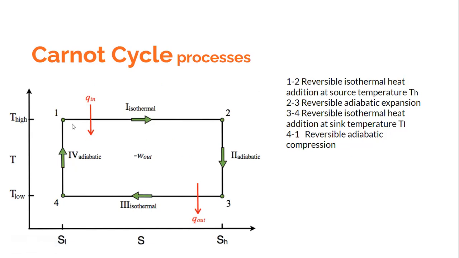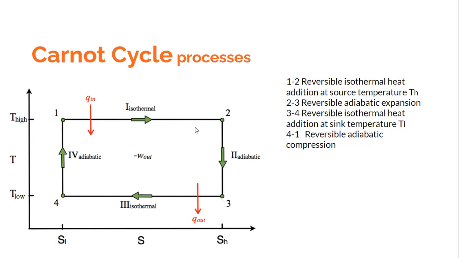So in the Carnot cycle, you would find that there are two constant entropy processes, and there are processes where there is an entropy increase when there is a heat transfer to the system, and there is an entropy decrease when there is a heat rejection from the system. So the entropy of the system can increase or decrease depending upon the direction of heat transfer. If there is a heat transfer in, the entropy would increase. If there is heat transfer out, the entropy would decrease.